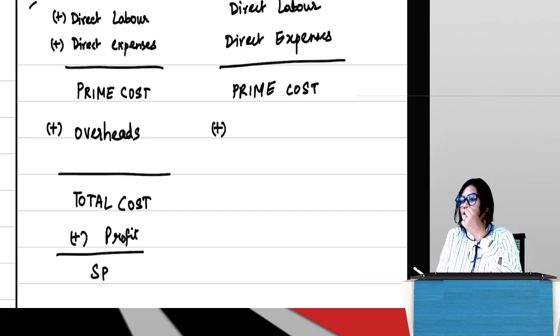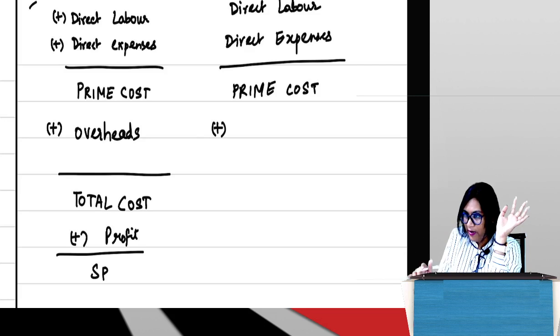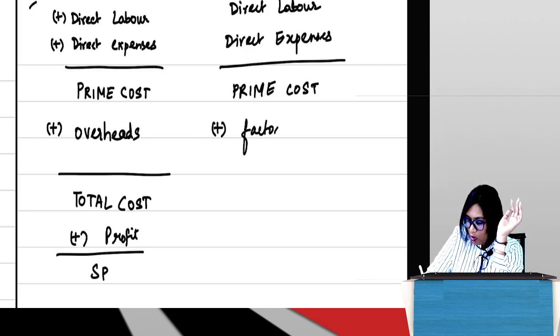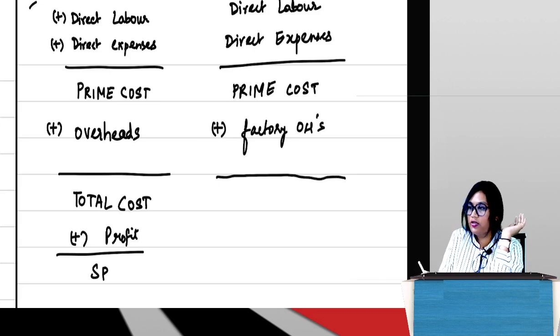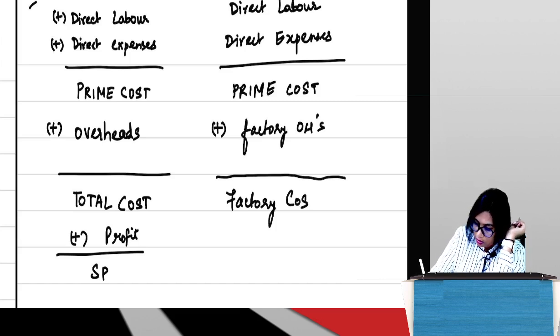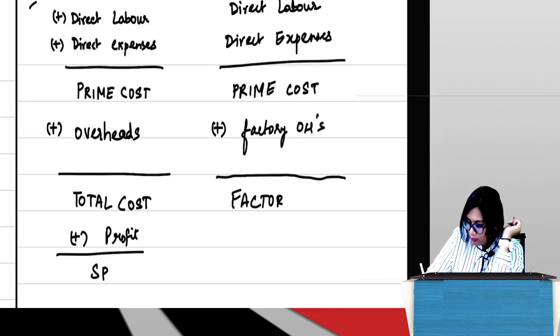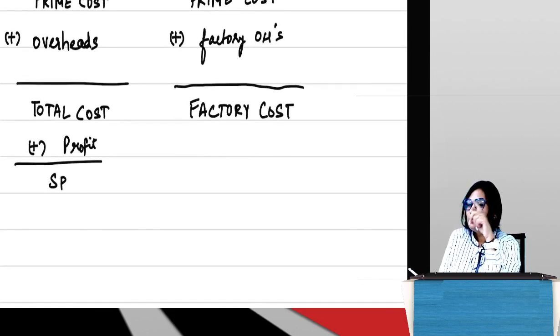Plus, now overheads I know are of certain types. So first will be what? Factory overhead, because the product has to get manufactured. So can I say factory overheads? First I am adding only factory overheads. So guys, when I add factory overheads to my prime cost, it is called factory cost. Actually I'll put this in capitals so we can distinguish it. What was the second overhead?